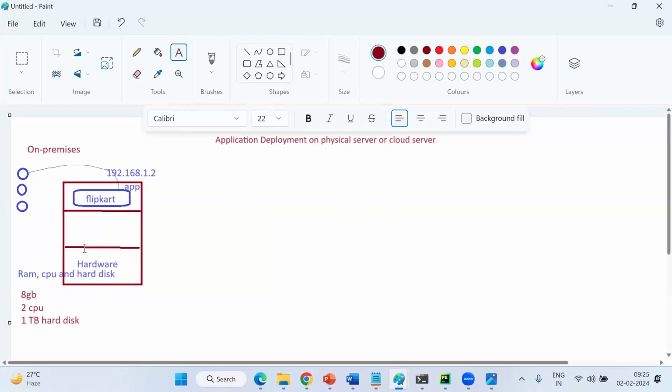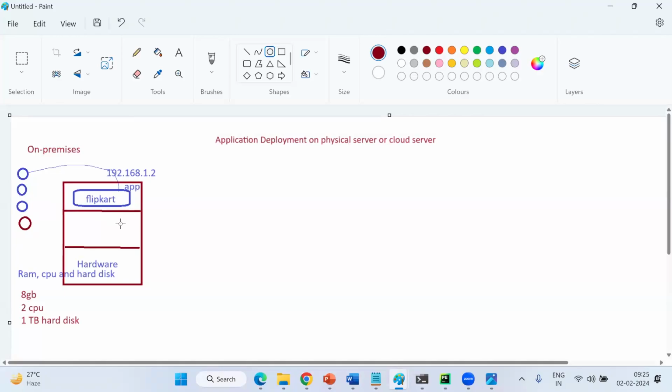Why? This is only one server, boss. Maybe it will serve these 3 requests, 3 laptops, 3 clients. Maybe it will support up to 100. But if your Flipkart application is more popular, I can't say only 100 people can access it. Maybe 200, 1,000, lakhs. So as a DevOps engineer, you have to handle this in a dynamic way. Dynamic is nothing but when requests increase, your servers also increase. Is this clear? Servers increase, or server size increases.